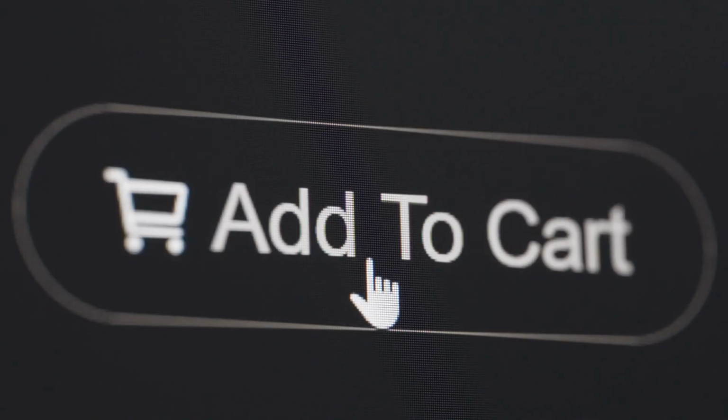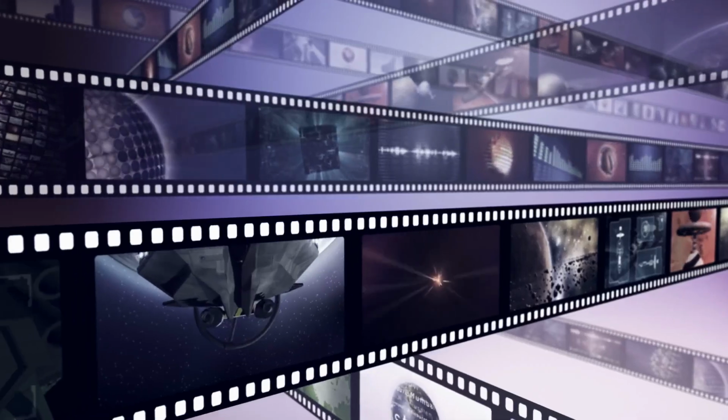Stick around and I'll show you the inside of Vizard, what it actually does, where it shines, and where it still needs work. Okay, quick overview.